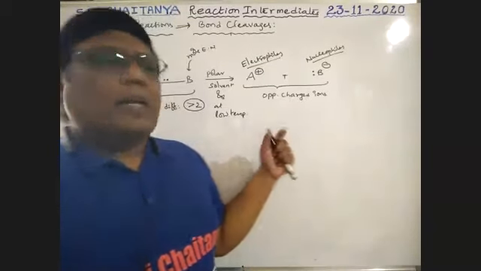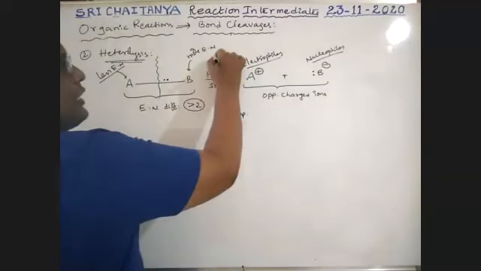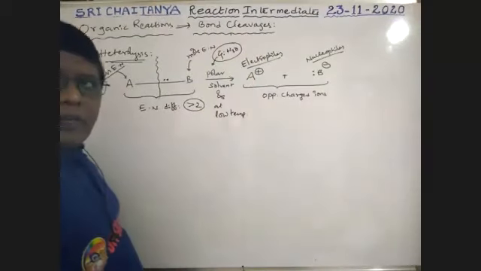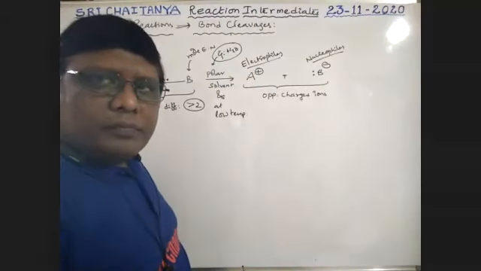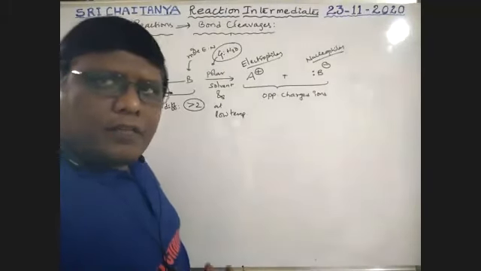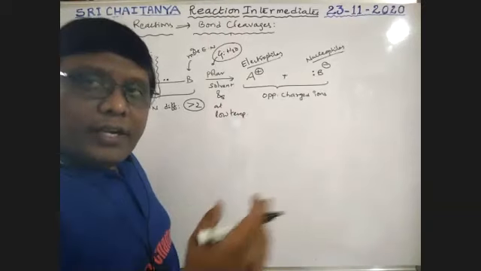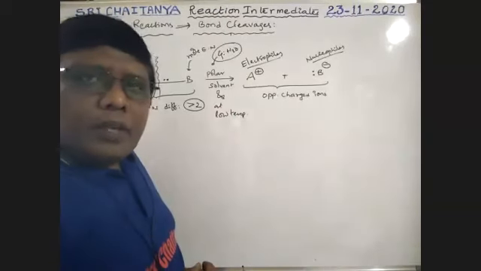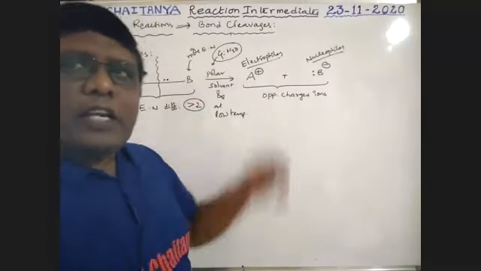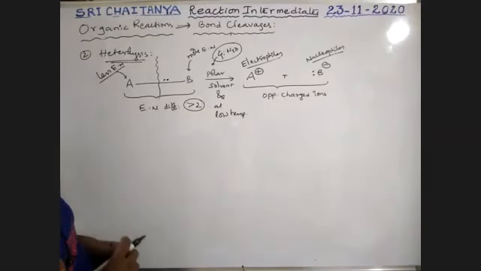An example of a polar solvent is water; alcohol is sometimes a polar solvent too. In the presence of polar solvents at low temperature, heterolysis takes place. Here oppositely charged ions are formed, so it is called ionic cleavage. It is very, very important.